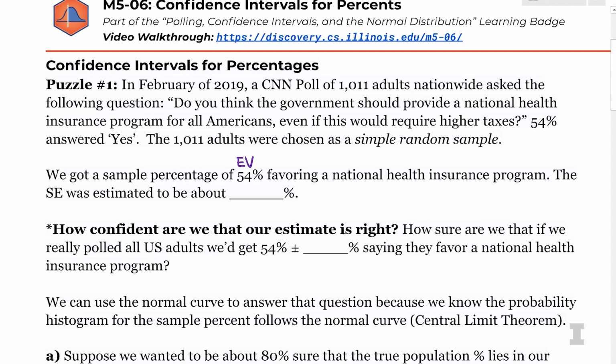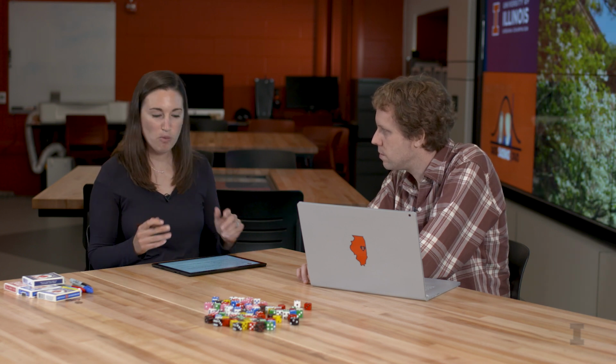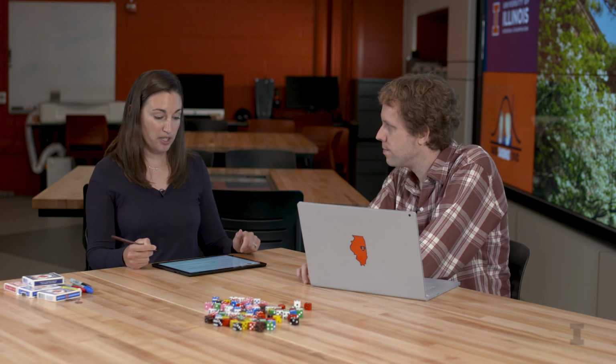And we had calculated the standard error to be, wait, do you remember what it was? Yeah, I still have it up. It's 1.566%. So I'm going to say 1.57%. Sounds great. So that was our standard error. So I could go ahead and say that 54, give or take about 1.57% of people would say yes to this question in our population.